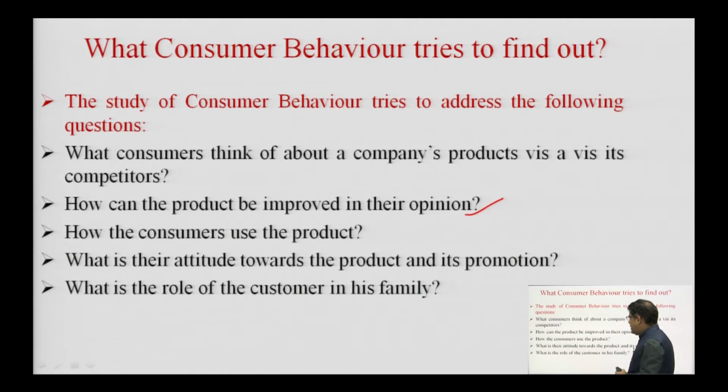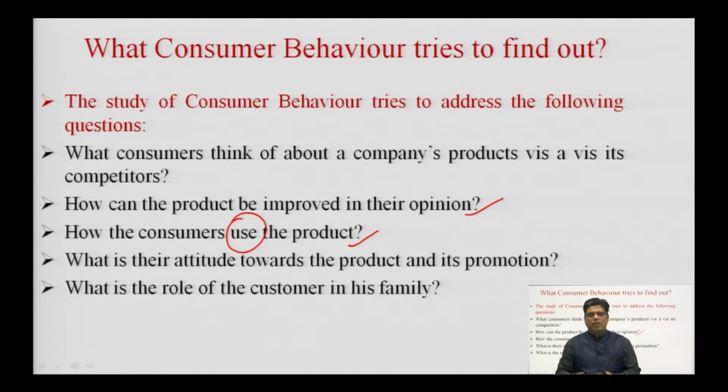Then there is a third important question which is answered by consumer behavior: how the consumers use the product. When the company does research and talks to its consumer, the consumer tells the company how they are going to use this product and what their pattern of usage is. From the pattern of usage, the company can come to know relevant information and further its efforts to achieve its marketing objectives.